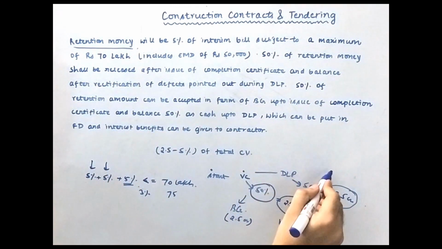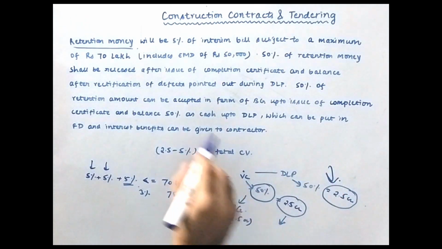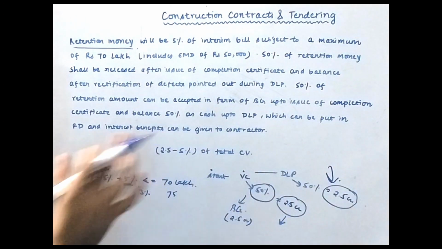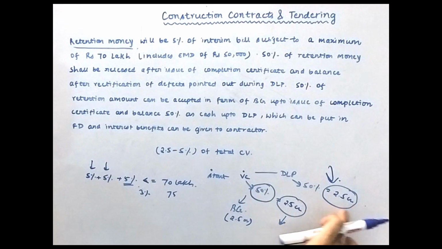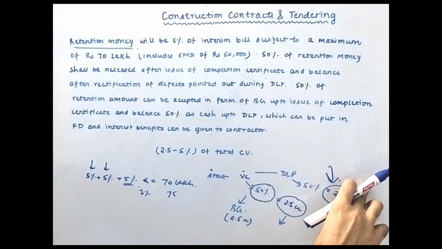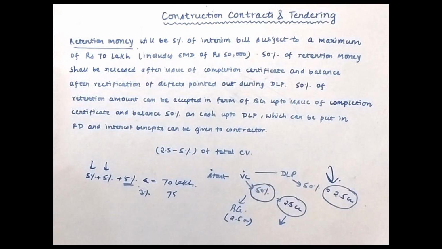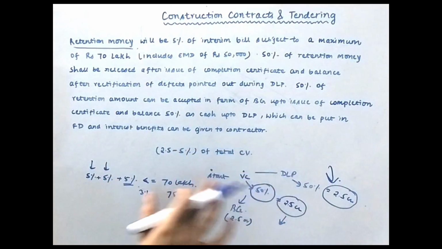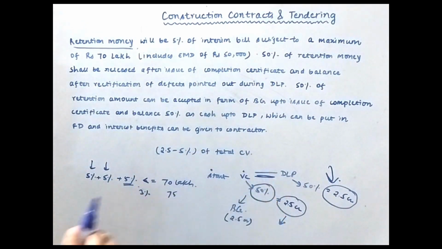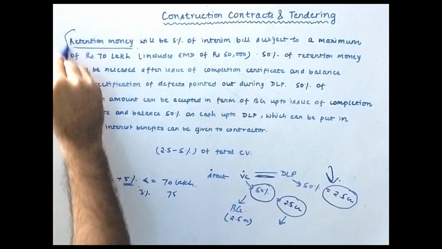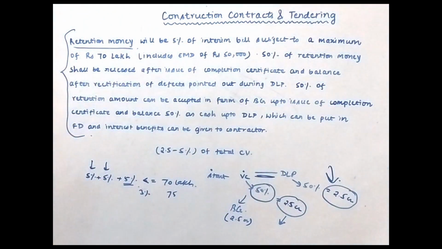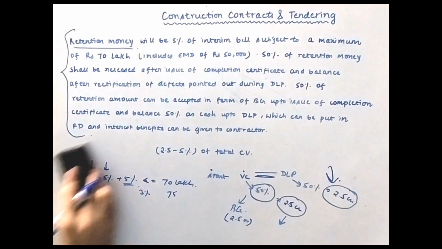But the client is clearly saying that for this 2.5 crore rupees you can get the interest benefits. The client will keep this 2.5 crores as a fixed deposit in some particular bank and will pay you the interest benefits till the completion of this DLP period. So this is one clause of a particular contract or tender. Okay, so I hope the retention money or security deposit part is very much clear to you.